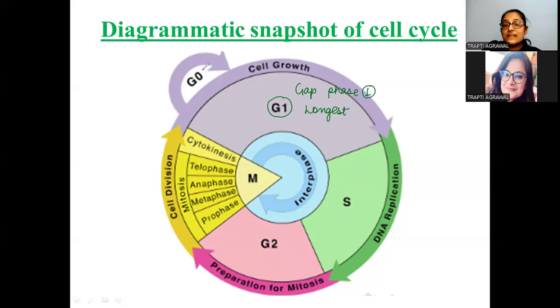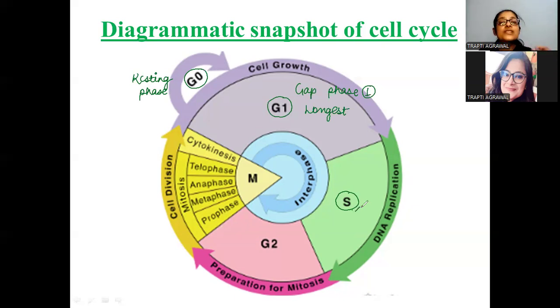Beyond this, in the G1 phase, as you can see, there is a G naught phase, or the G0 phase, students. This G naught phase is basically the resting phase. I will discuss it in my upcoming slides. And there is the S phase. In this S phase, the DNA replication is happening. So first is the G1 phase, in which we see a G naught phase in some cells, and then the second phase is the S phase.